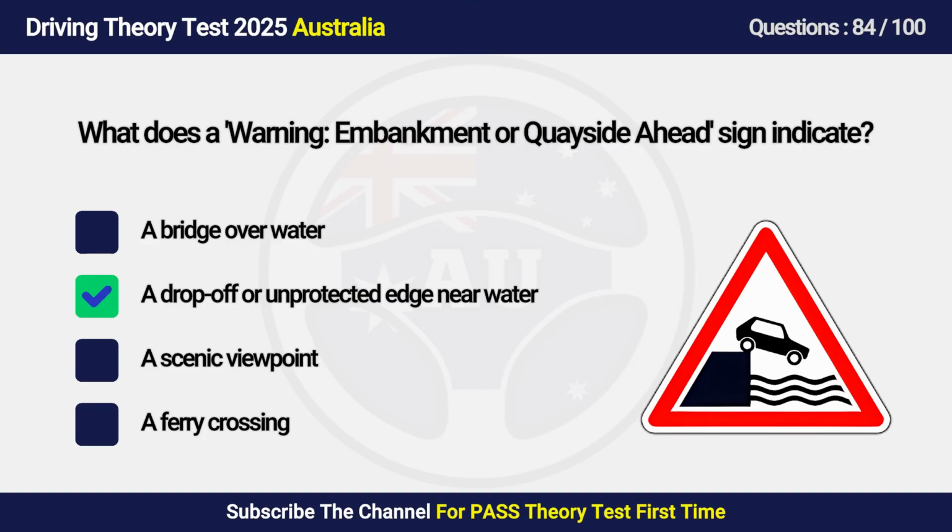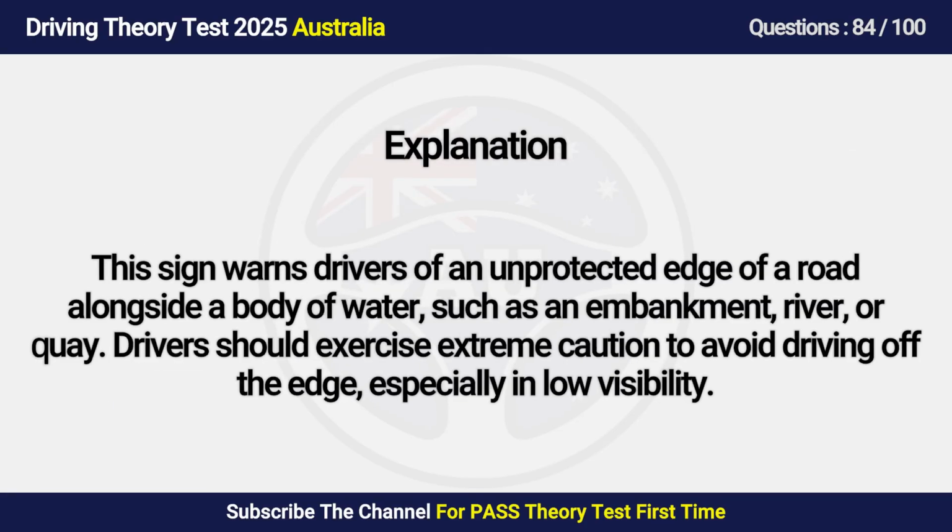Answer is B. A drop-off or unprotected edge near water. This sign warns drivers of an unprotected edge of a road alongside a body of water, such as an embankment, river, or quay. Drivers should exercise extreme caution to avoid driving off the edge, especially in low visibility.